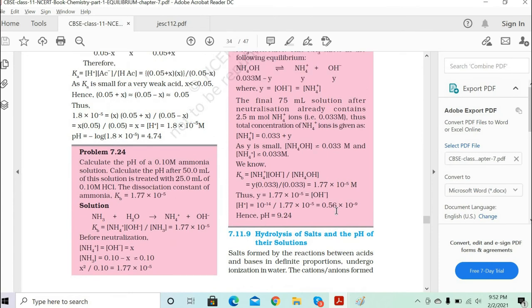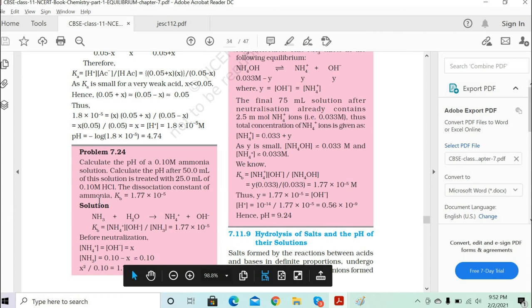Vijay, are you getting it now? Not exactly, sir. I'm stuck at this place. Where are you stuck? I got the NH3 and HCl, about 2.5 moles. Okay, I'm stuck on what to do after that. Okay, what do you do afterwards?